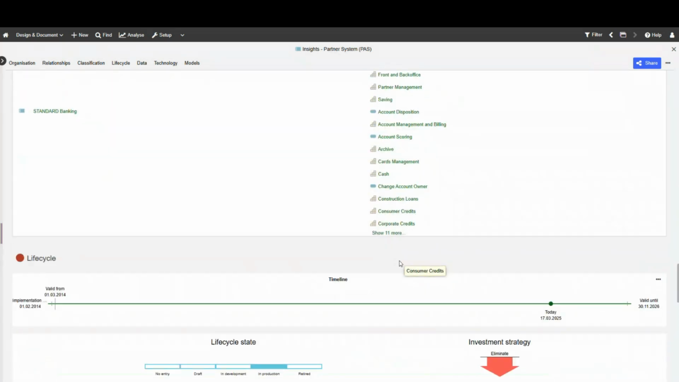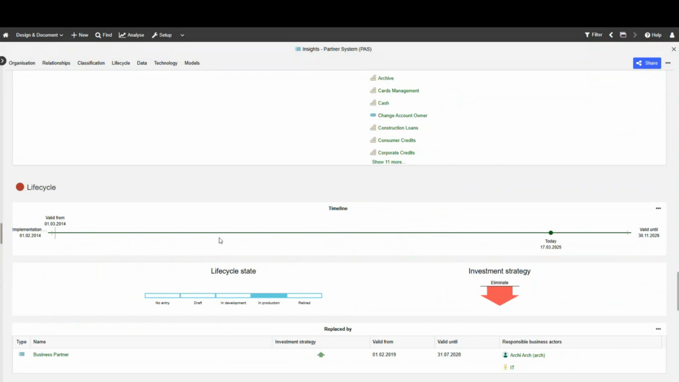So if you scroll down here, you also see that we're being presented with the current lifecycle data of this application. So I see that it's actually going to be eliminated, and it's going to be valid only until next year. And this one actually here, business partner, is going to be the one that will be replacing it. So it's a good thing they have a lot in common in this case, right?